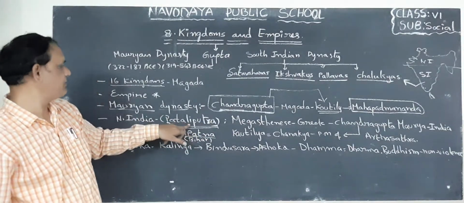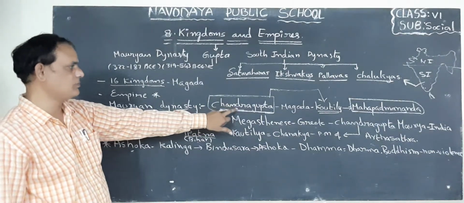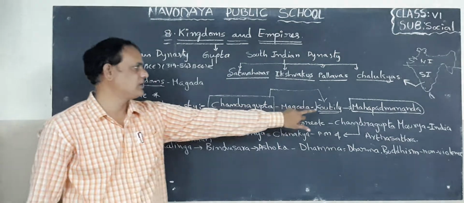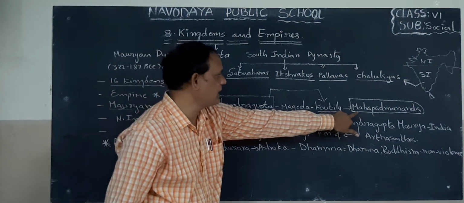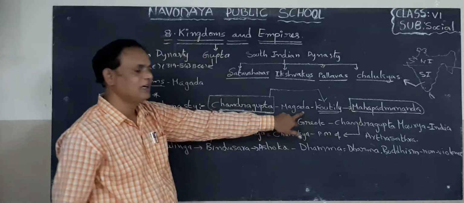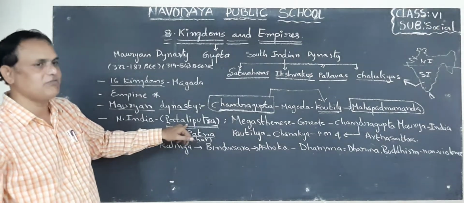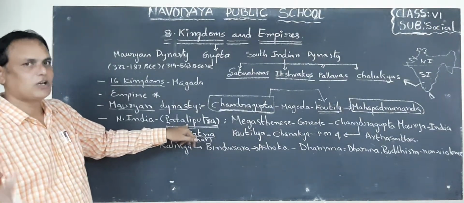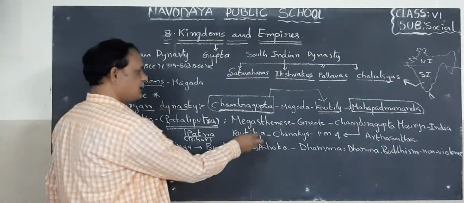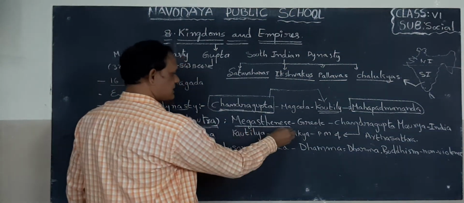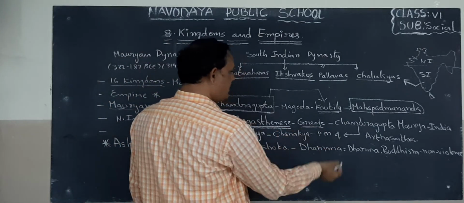Pataliputra was the capital of the Mauryan Empire. Who was the founder? Chandragupta Maurya, with the help of Kautilya, from Mahapadmananda. Okay, Mahapadmananda belongs to the Magadha Empire. Next one, children. So he extended a vast kingdom in North India. Next one here, Megasthenes. He was the Greek ambassador, children. Greek ambassador. Okay, so he worked.